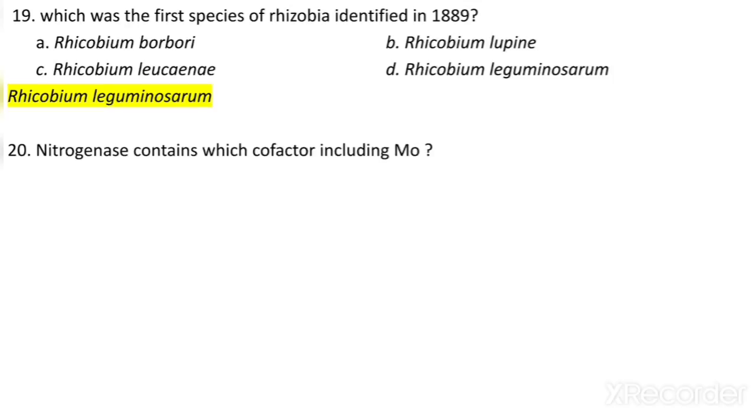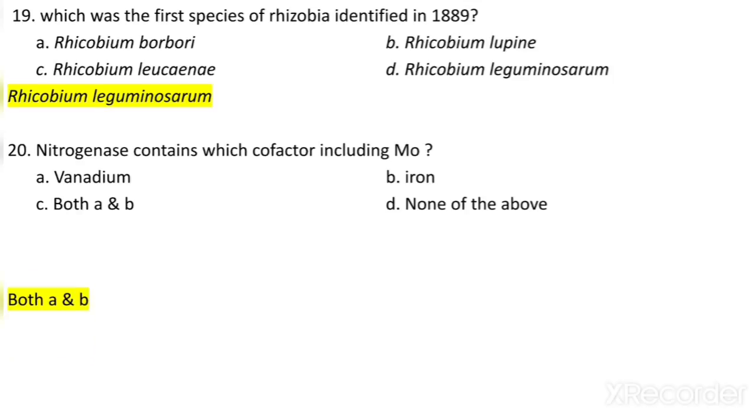Nitrogenase contains which cofactor including molybdenum? Vanadium, iron, both A and B, none of the above. So it includes both A and B, that is vanadium and iron.